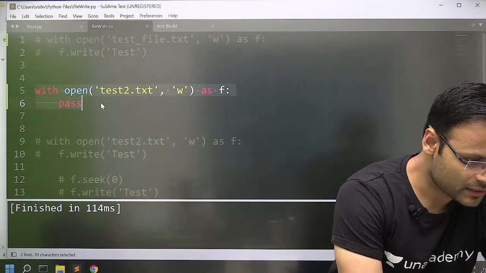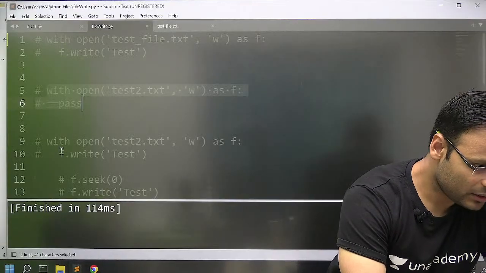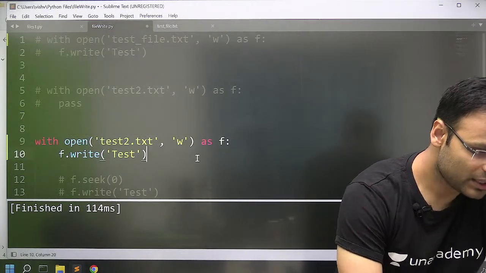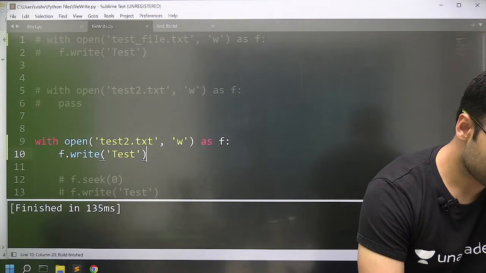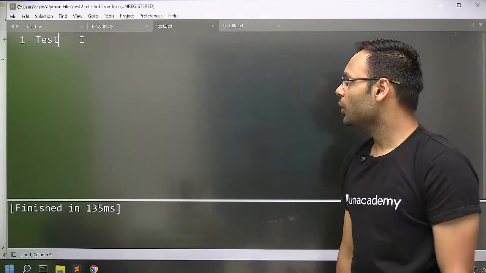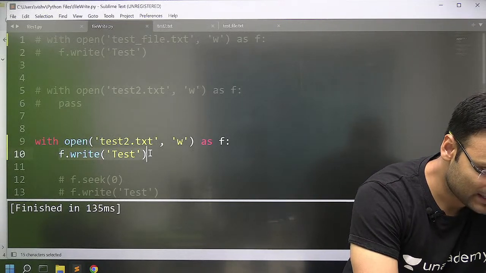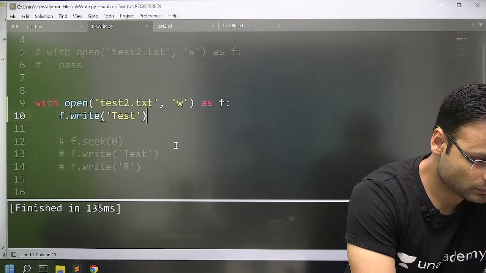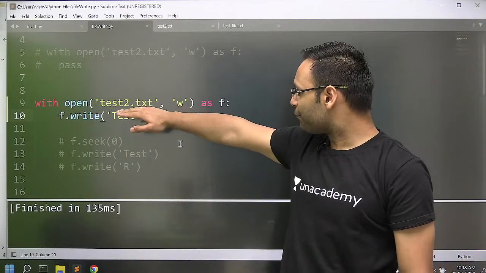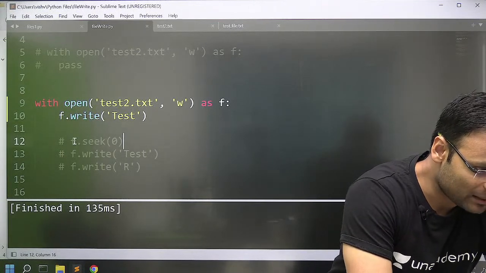But let's say I comment this out, and I do this. The file already exists, we know that. I'm trying to write test in it. What happens? Finished. Let me open that file here. Test2. Now test2 has the word test. So when I tried to write inside it, f.write test, it wrote.